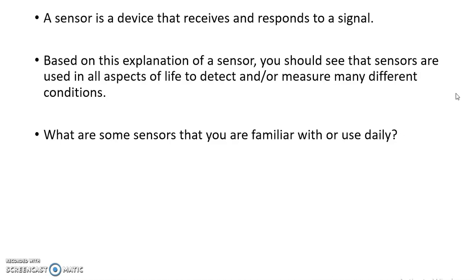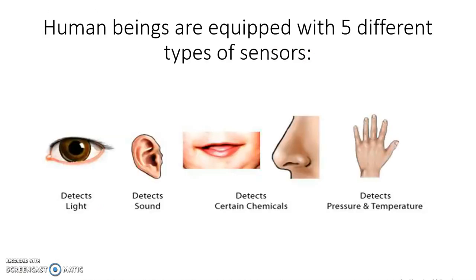Based on this explanation of a sensor and transducer, you should see that sensors are used in almost every aspect of our day-to-day life to detect many different quantities. What are some sensors that you are familiar with or that we use in our daily life? These are very common sensors which we come across in our day-to-day life.